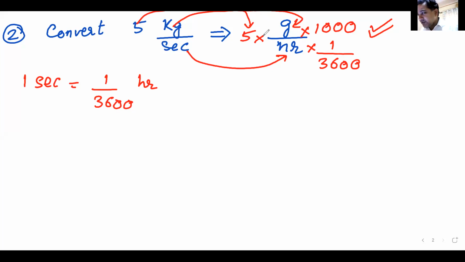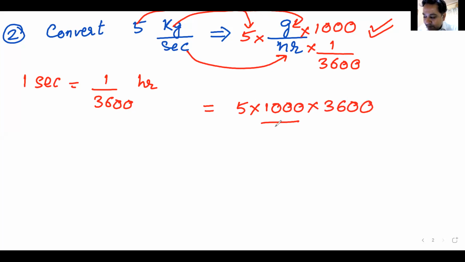You do the multiplication, you do the division, you will be there with your answer. So the answer would finally be 5 multiplied by 1000 multiplied by 3600. Am I clear with this? In grams per hour.